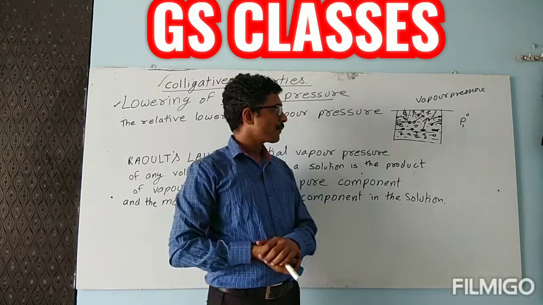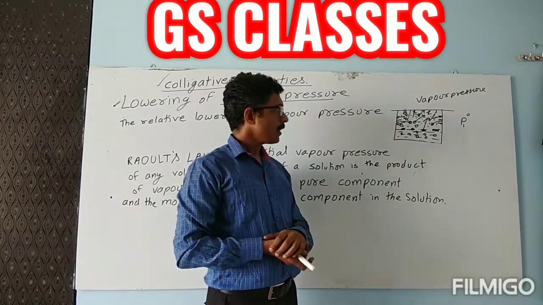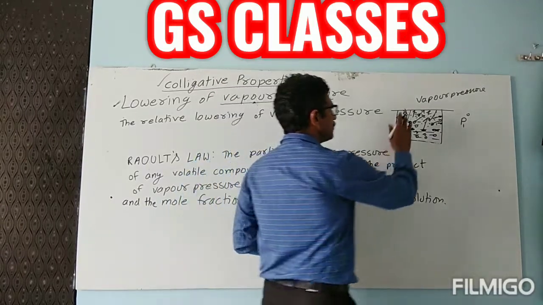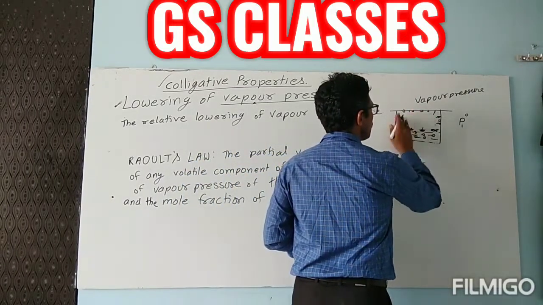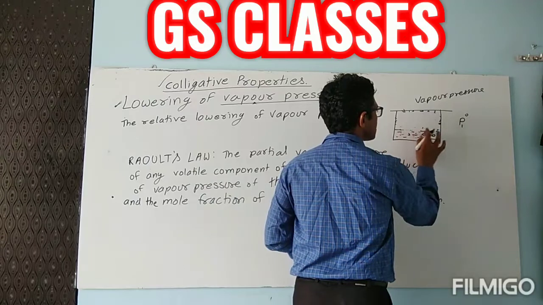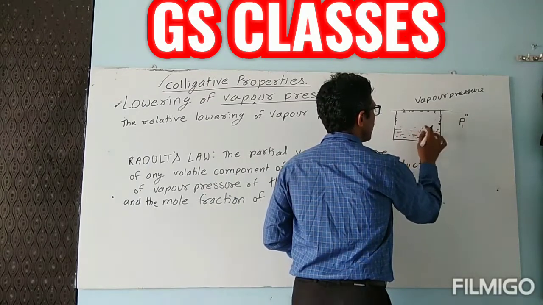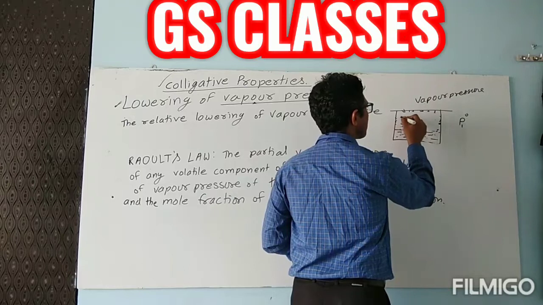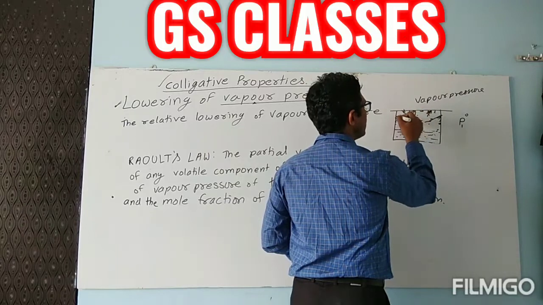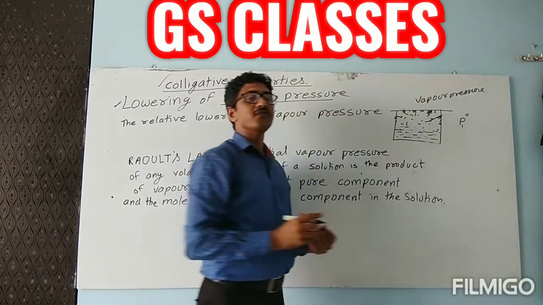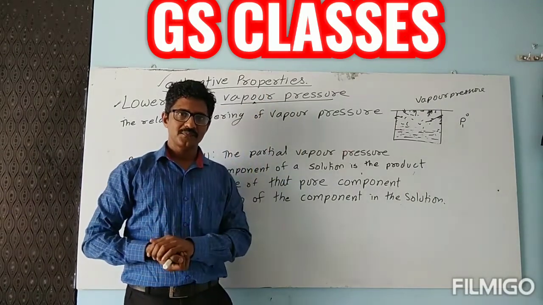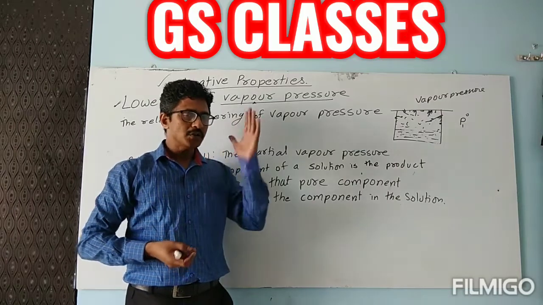So children, here if I am taking only pure water, then what happens? Vapor pressure of this substance, now there is no acetone, only water is present. Now this vapor pressure, I can say that it is only because of the water molecule. Hence I am considering this as the vapor pressure of the pure solvent. Correct?